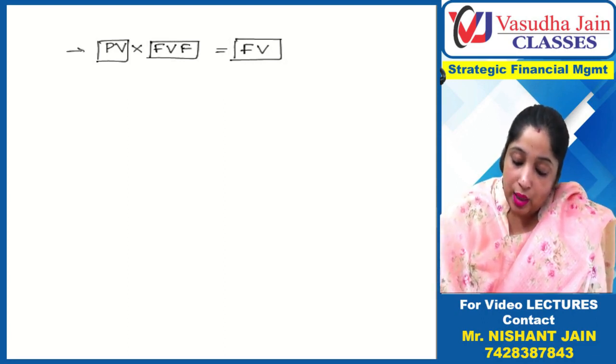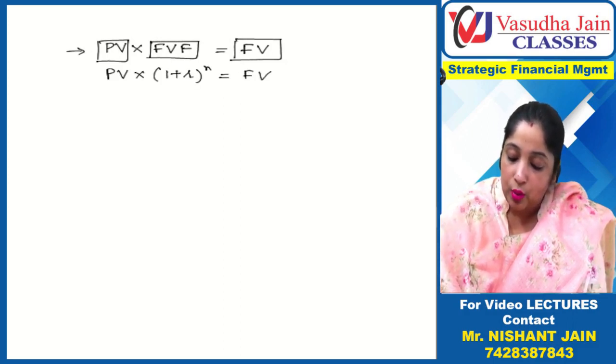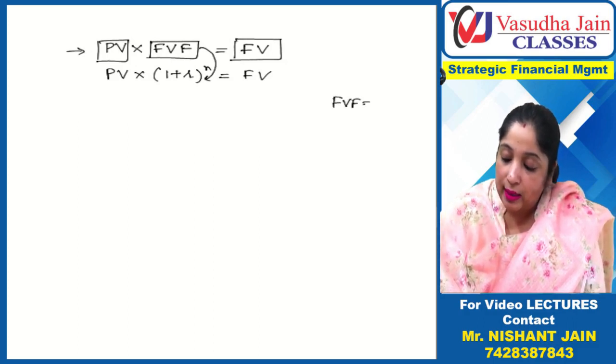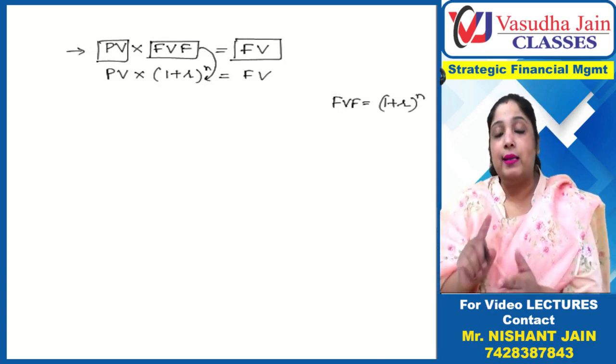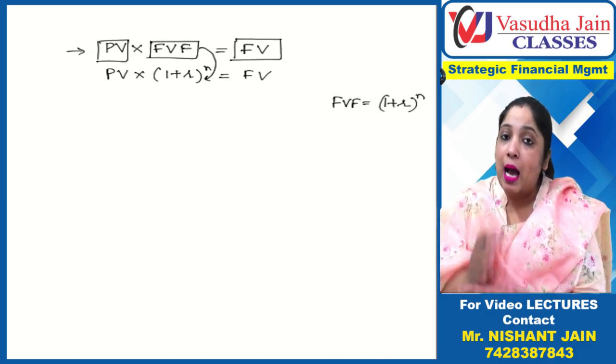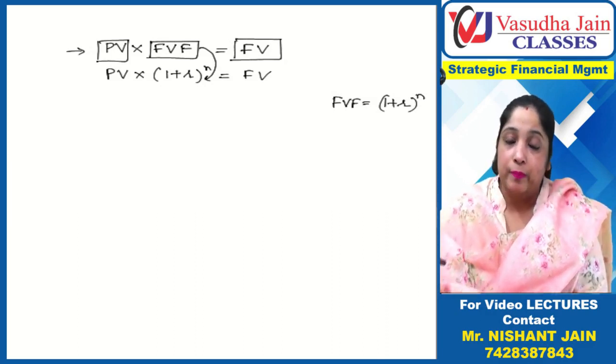Basically, this whole equation can be represented like this: present value into (1 plus r) raised to power n is equal to future value. So can I correlate what the future value factor is? That is (1 plus r) raised to power n. Now do not forget this. Learn by heart.